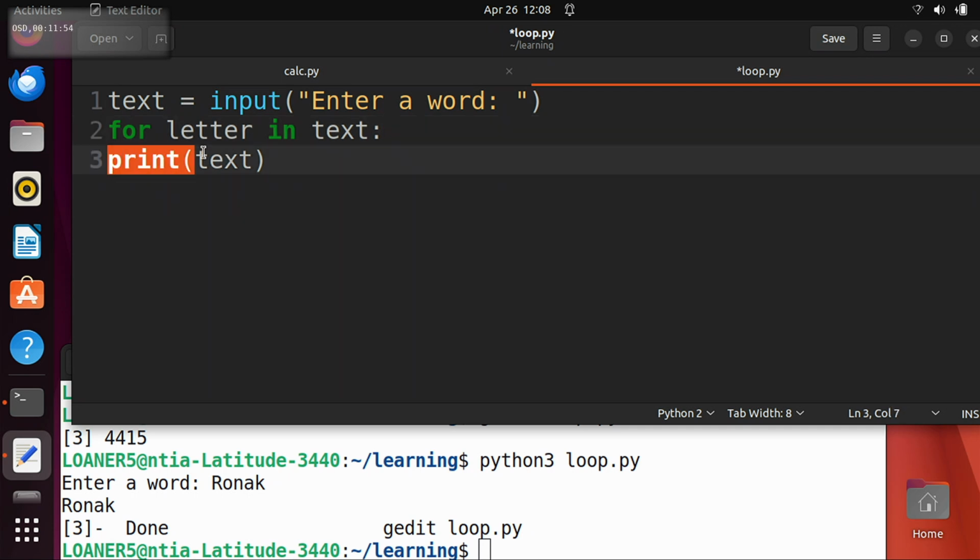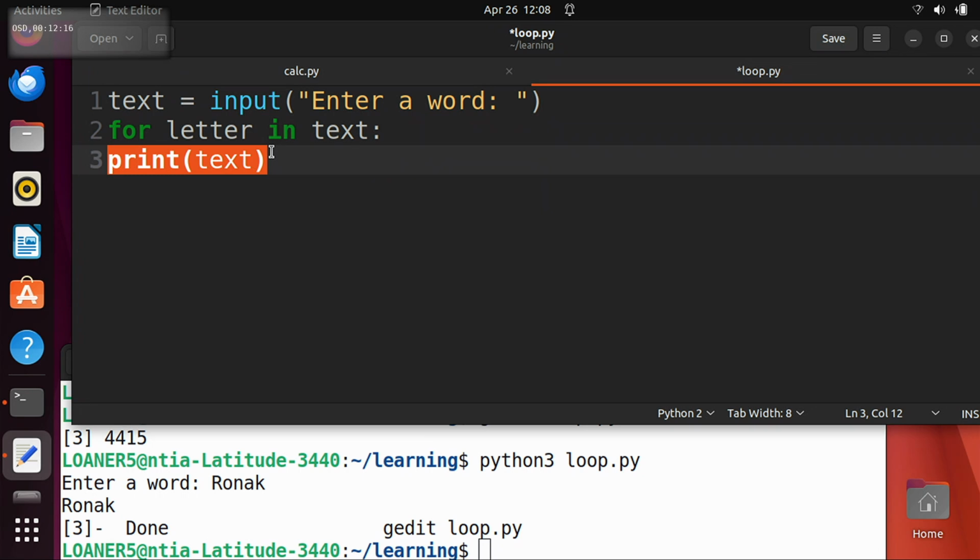Is it in the right place? It should be. Oh no. Who thinks this print is in the right place? One? Who thinks it's in the wrong place? Where do you think it should be? It should be tabbed over. Do you agree? I don't know. Because it needs to continue after the for letter in text.